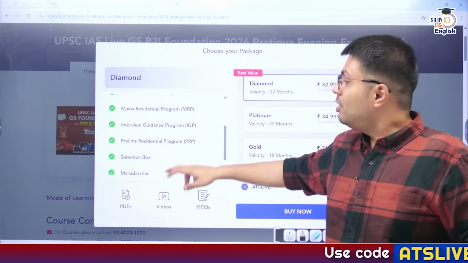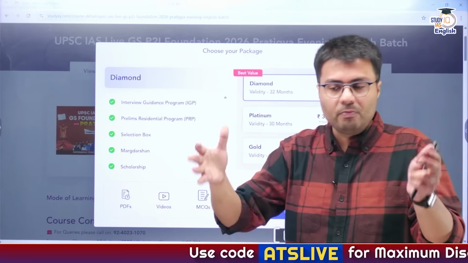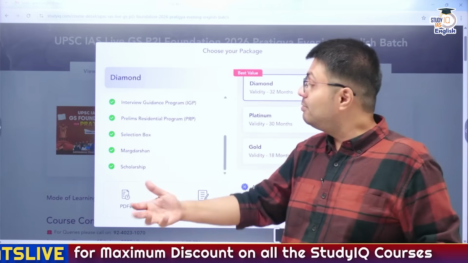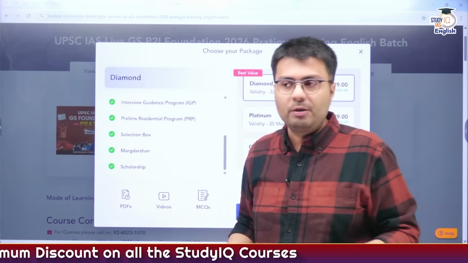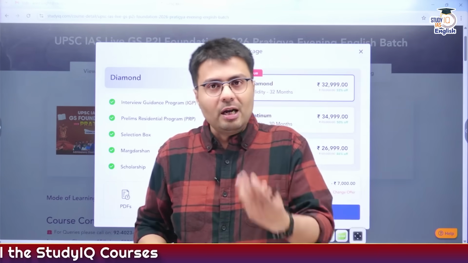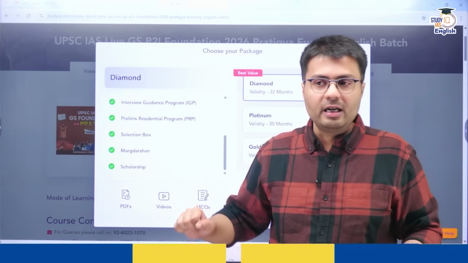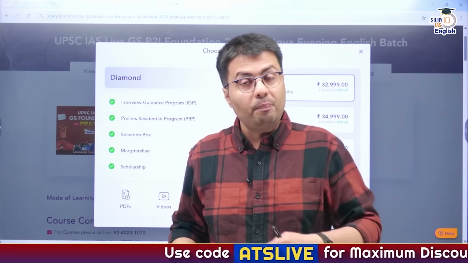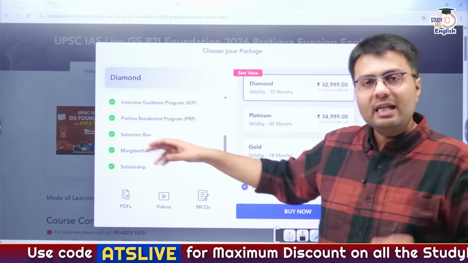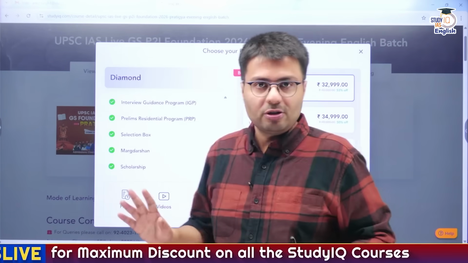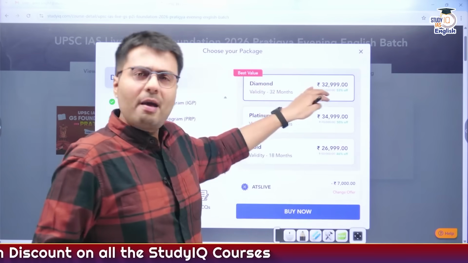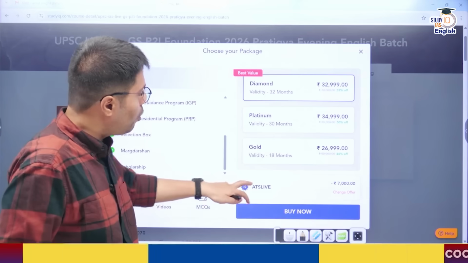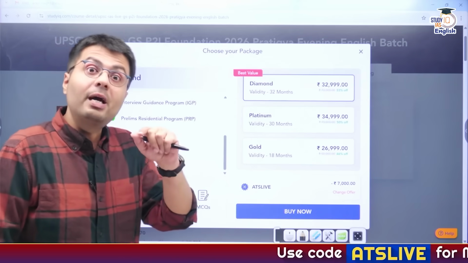In addition to that, you will also get a selection box, which has different books for important subjects. You'll be getting margdarshan by faculties themselves, and you'll also be eligible to get scholarships. The best part is, if you clear prelims, your entire course fee will be refunded. And if you perform well in your monthly test, the topper of the test will get 11,000 rupees of financial reward. All of this is exclusively available in the diamond batches. That is why I was telling you to opt for diamond batches, but you're free to decide according to your own wishes. The most important part, do not forget to add the code ATS Live, because only then will you get the discounts.